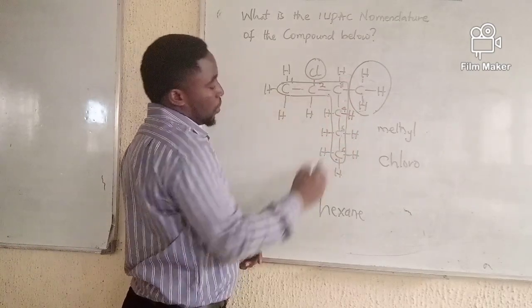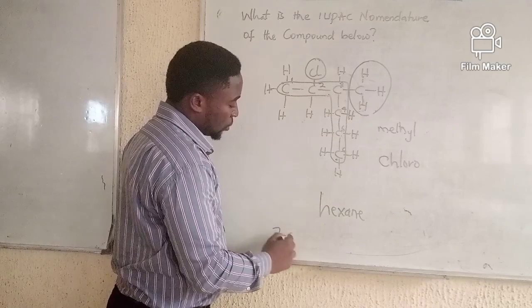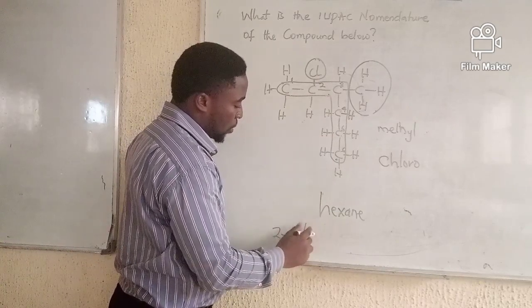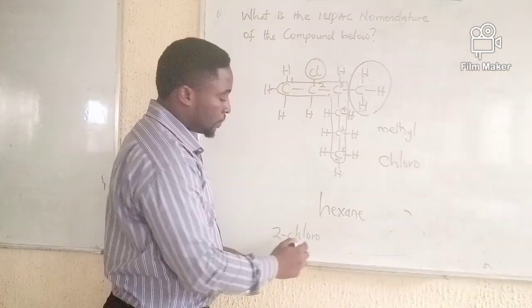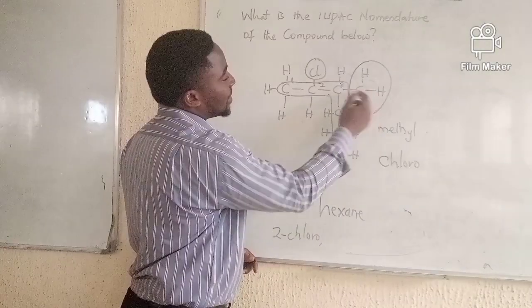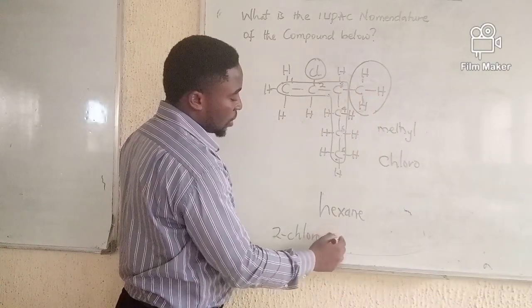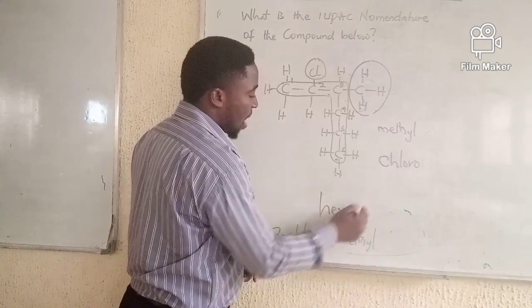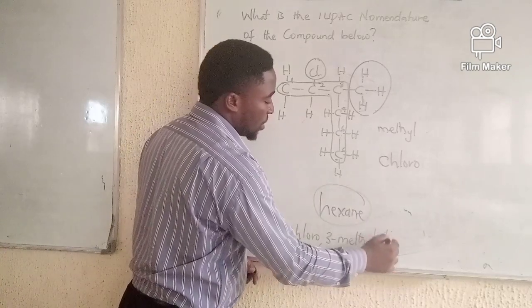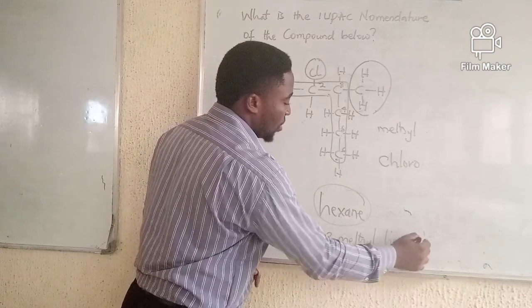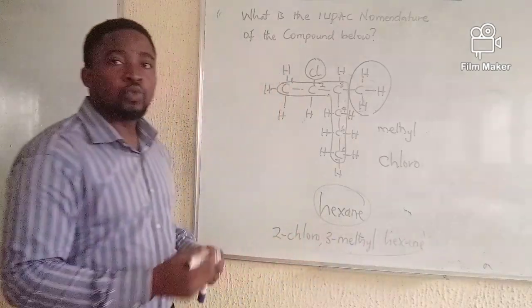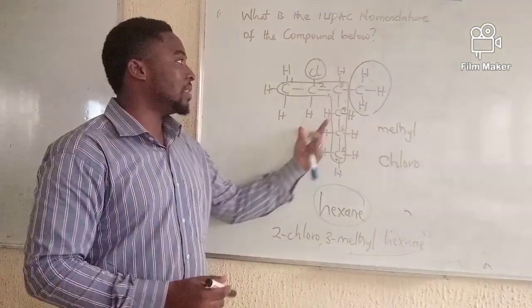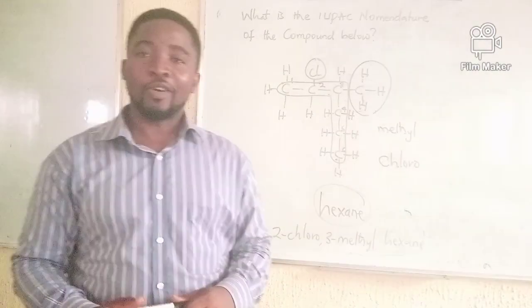So you can see that chloro is in position number 2. So the name goes as 2-chloro. Then the methyl group is attached to carbon number 3. So I'm going to have 3-methyl, 2-chloro, then I'll add my root name, which is hexane, and you're done. So 2-chloro-3-methylhexane. That is the name of this compound.